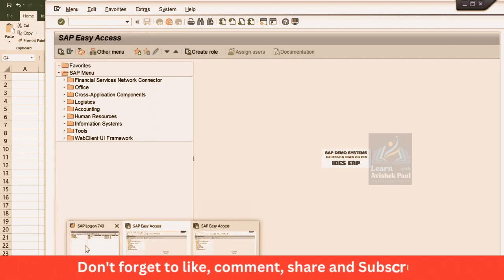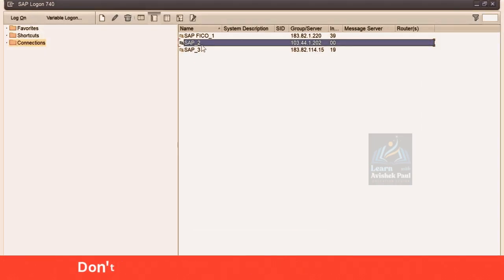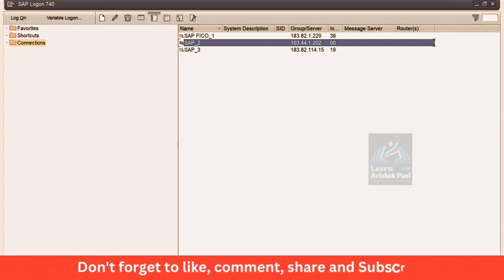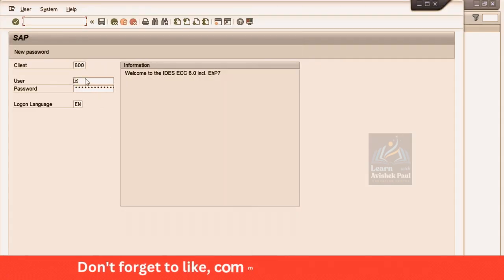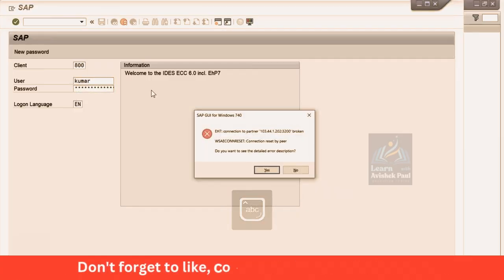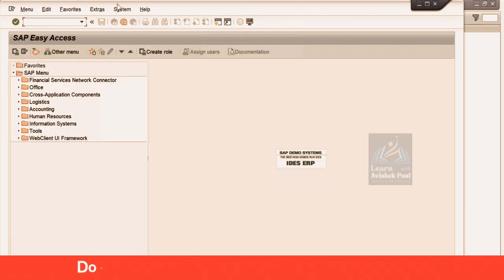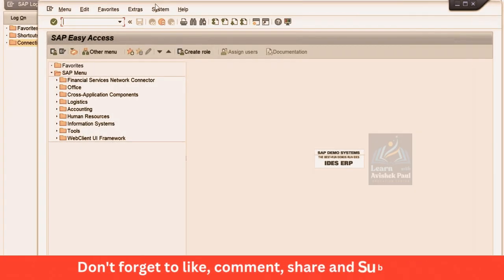I think the session is gone, so I'll have to log in once again. So give me your user ID. Now we are going to use transaction code FB50.